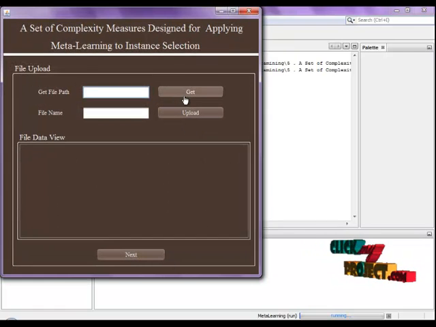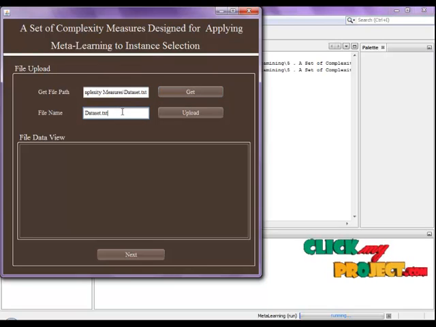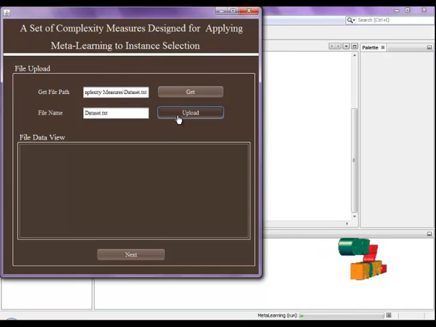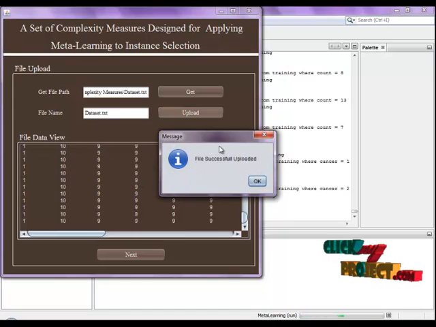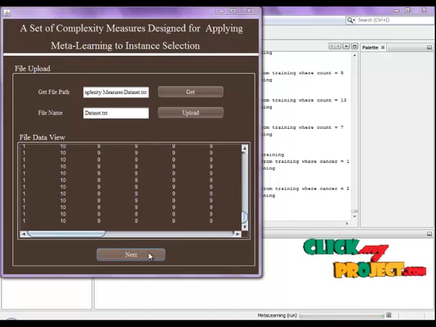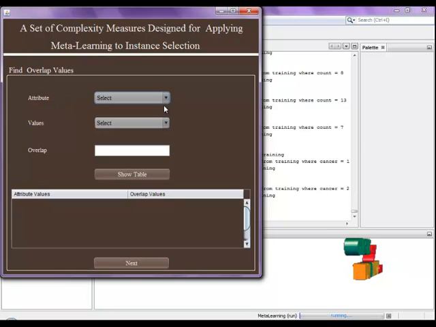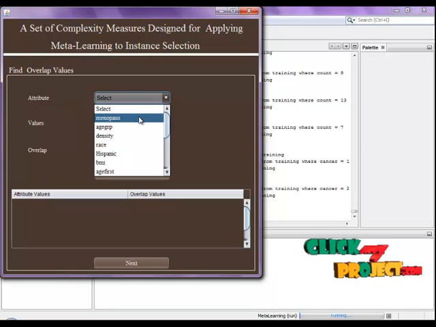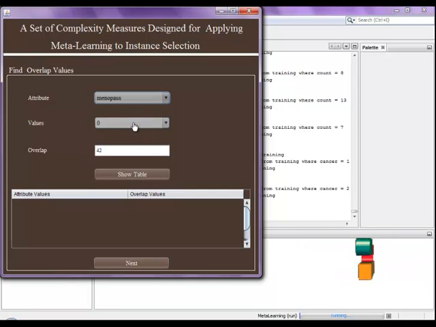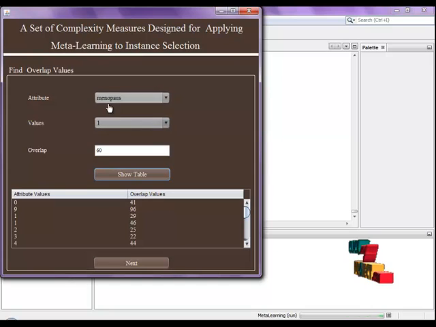Now we upload the data. So this selects the dataset. Now uploading. The dataset uploading is successful, and then next. So we find the overlap values. First we choose the first attribute. The values are 0, 9, and 1. The 0 value has a count of 42, the 9 value has a count of 147, and 1 has 60. So these are all the values.